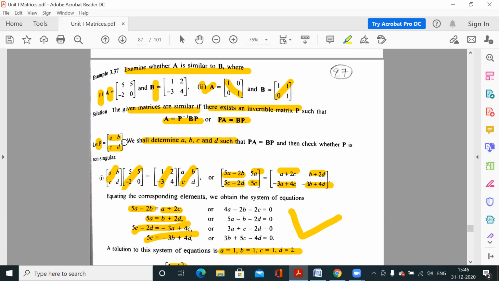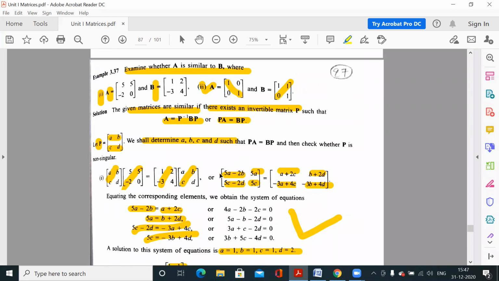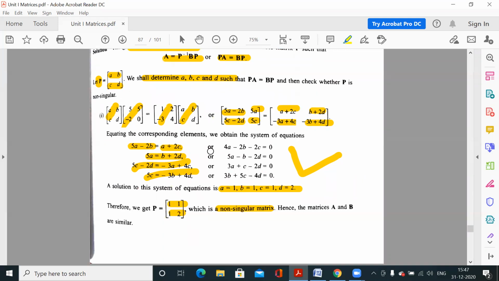That means 9 variables. In this 2 by 2 case we have 4 variables, but if these are 3 by 3 order matrices, then we have the P matrix of order 3. How many variables would there be? It is 3 by 3, so a, b, c, d, e, f, g, h, i. We have 9 variables, and how many conditions are there? A 3 by 3 matrix equal to a 3 by 3 matrix means 9 equations: first is equal to first, second is equal to second, third is equal to third, and similarly for the other rows. So we have 9 variables and 9 equations, and we have to find the values of 9 variables using 9 equations.